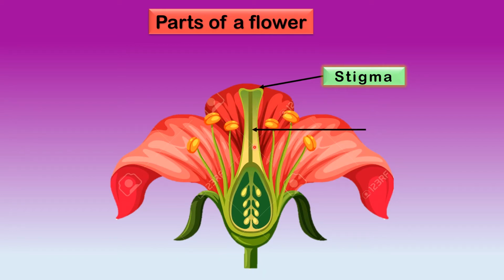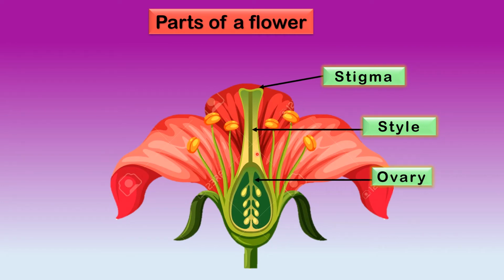This part, children, what is this? Style. Top is the stigma, then this neck is the style. And this part, children, what is this? Ovary. Yes, and inside this ovary, the light green part you can see here, what is this? This is the ovule.